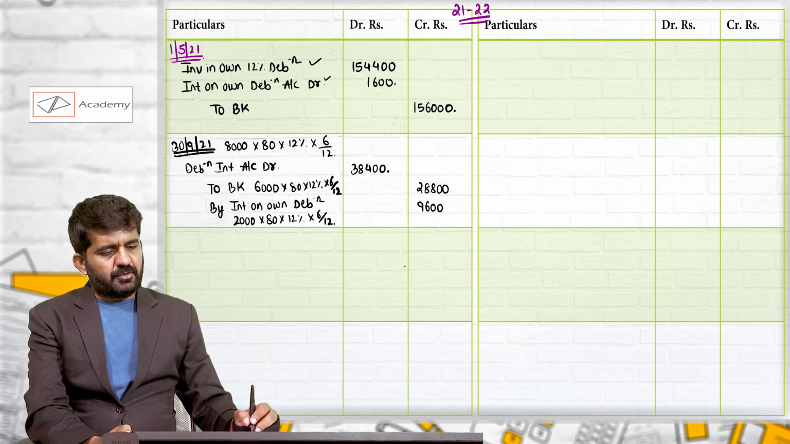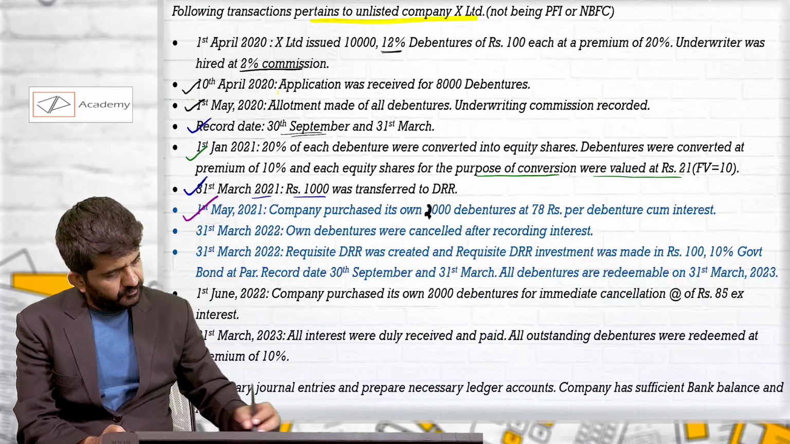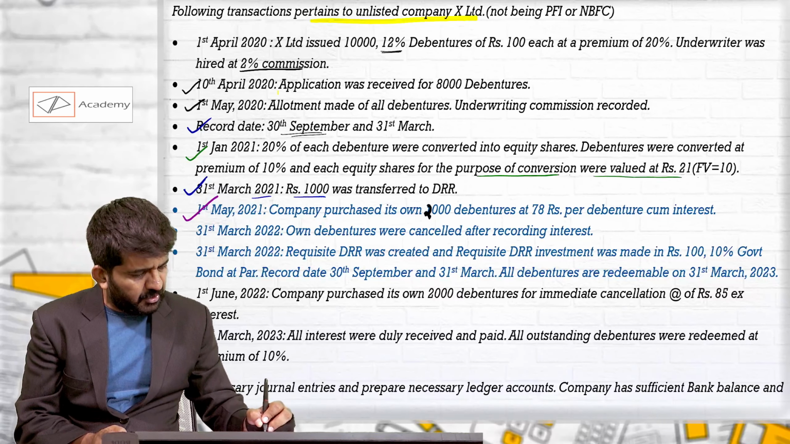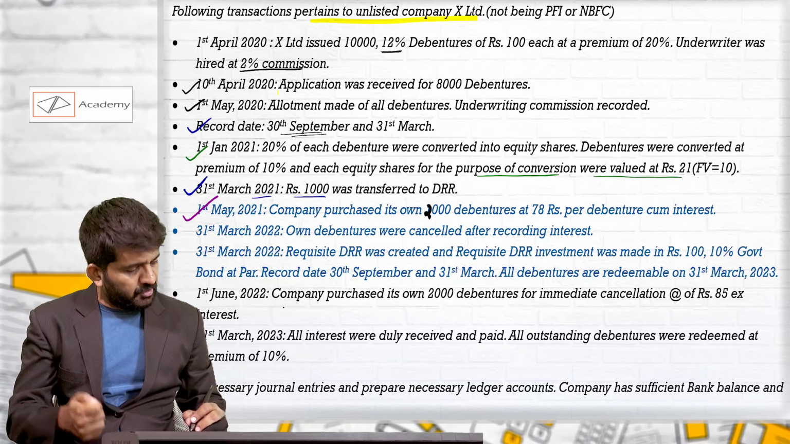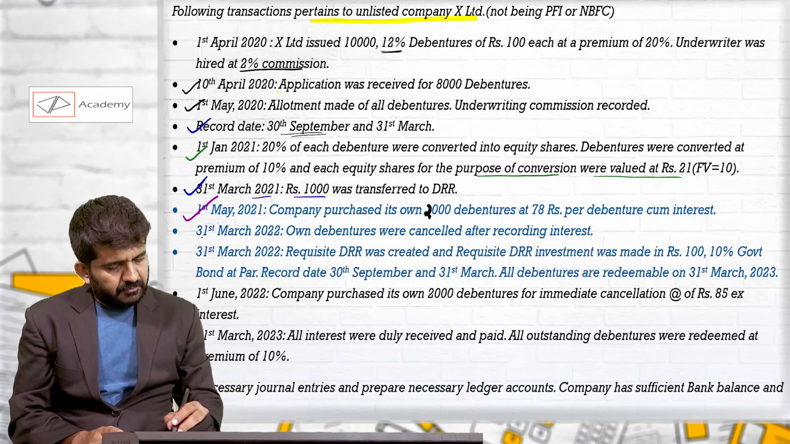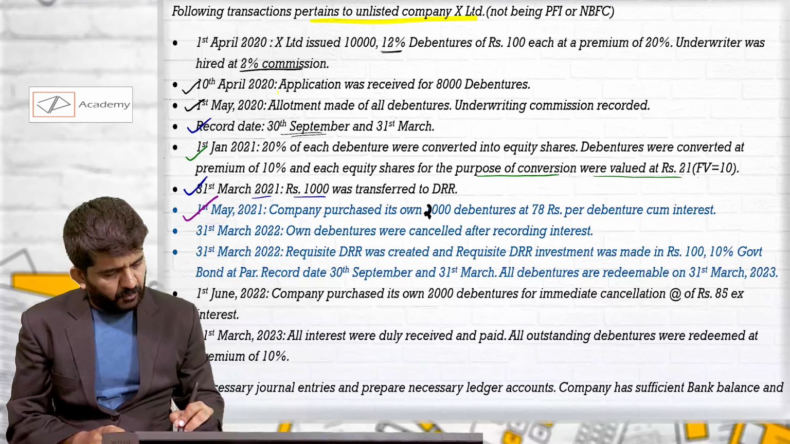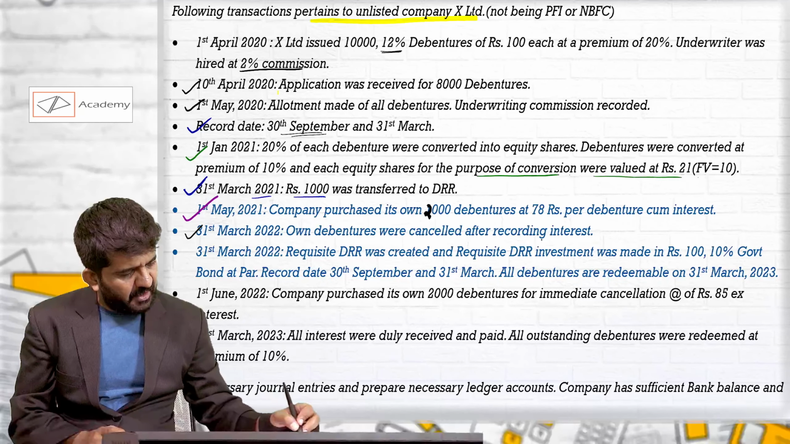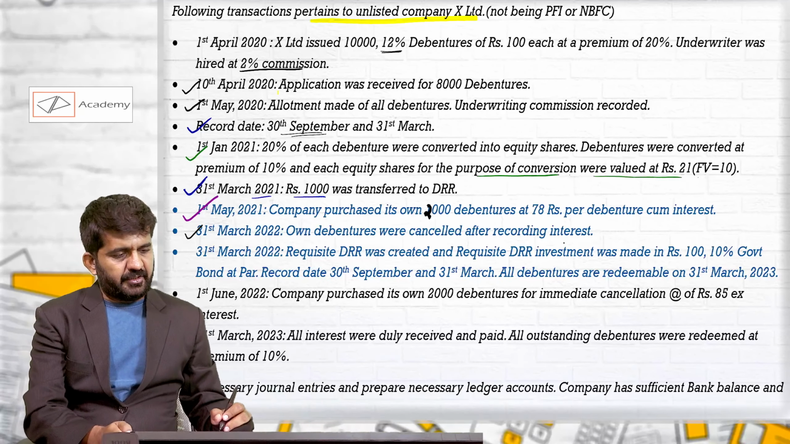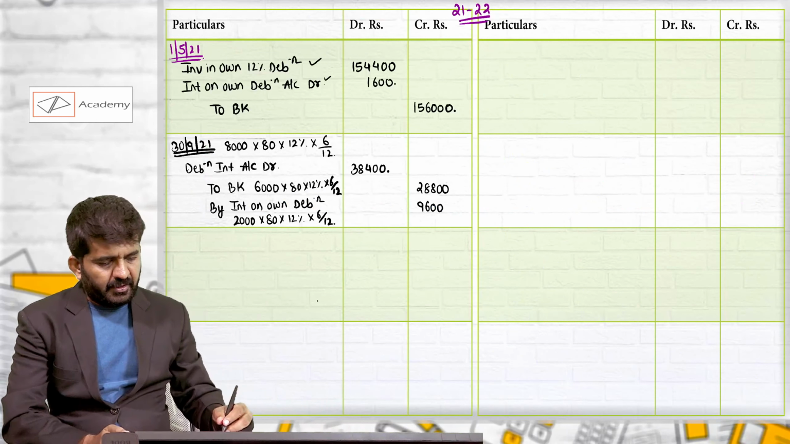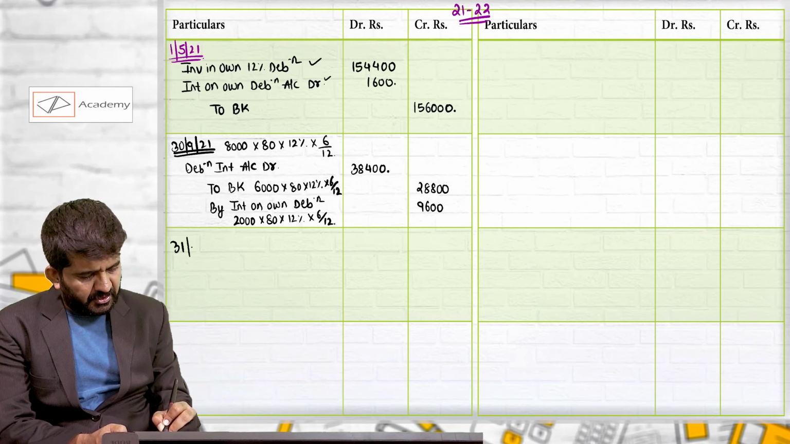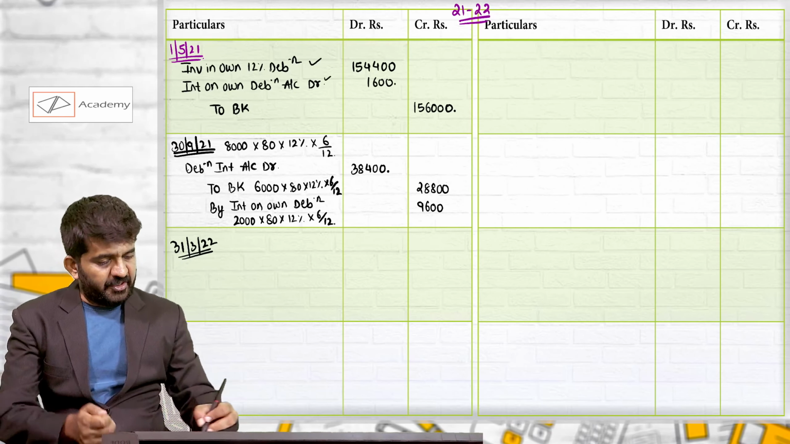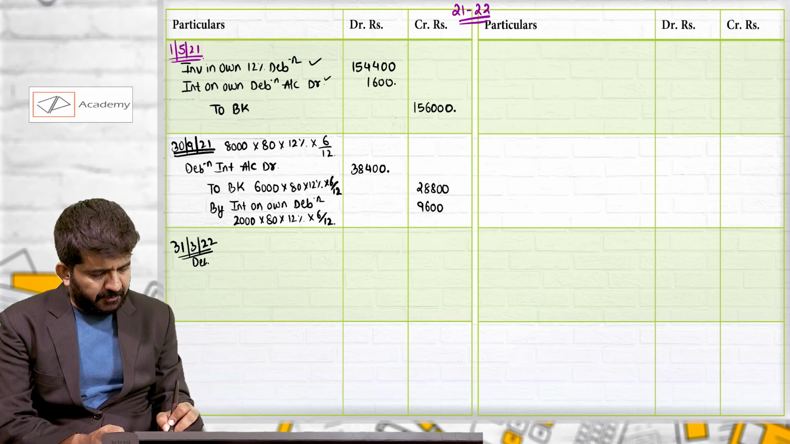And let us go to next one. There is a correction. This is not 1000 debentures. We have purchased 2000 of our own debentures. 31st March 2022. Own debentures were cancelled after recording the interest. So again, the next record date is 31st March 2022, on which similar type of journal entry will be passed.